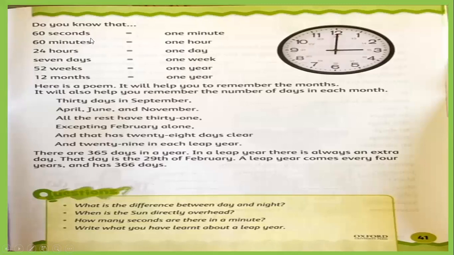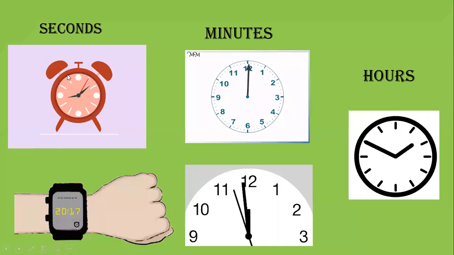If you say 60 seconds or 1 minute, meanings are same. 60 minutes or 1 hour, same. 24 hours or 1 day. 7 days, 1 week. 52 weeks, 1 year. 12 months, 1 year. Okay, it's about the time. I will show here. Look, I was telling you about the second hand.